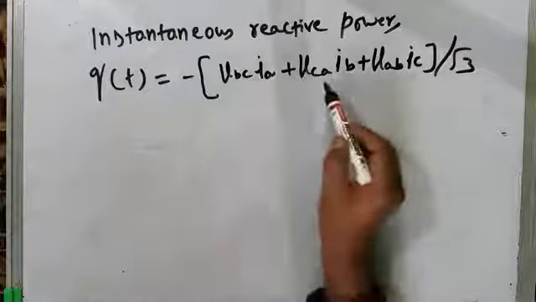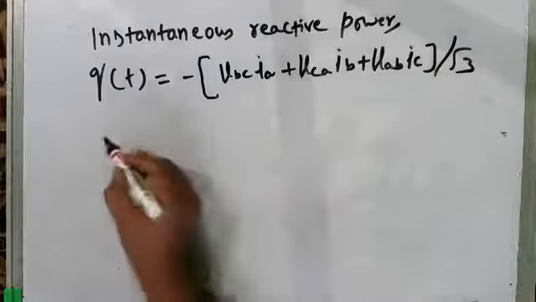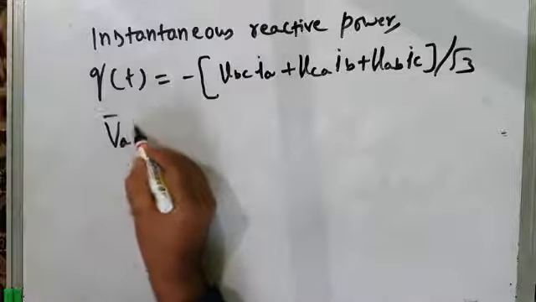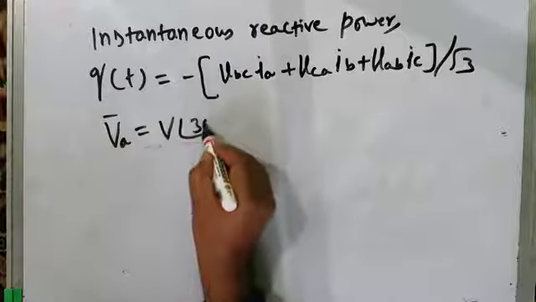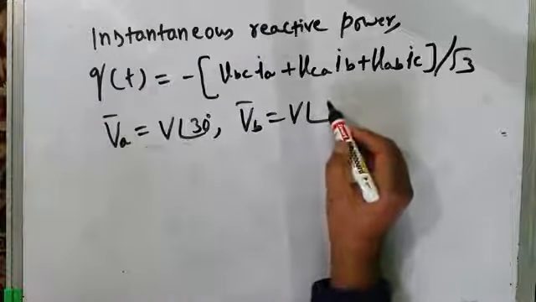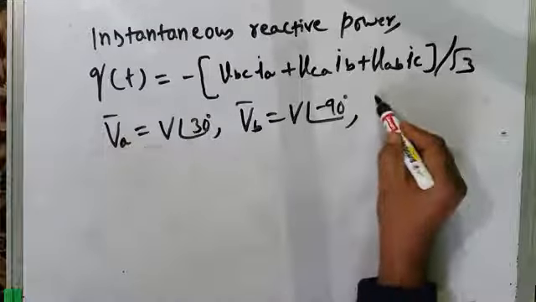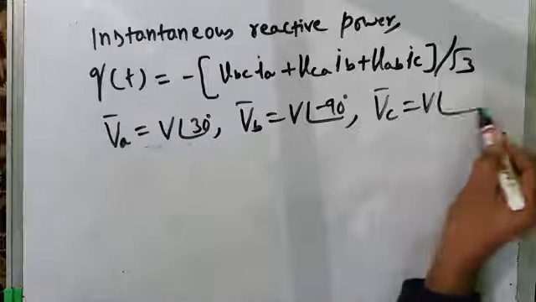Now we have the expressions of VAB, VBC, VCA, but we have the expressions in terms of phasor, like VA is equal to V at an angle of 30 degrees. VB phasor is equal to V at an angle of minus 90 degrees. And VC phasor is equal to V at an angle of 150 degrees.